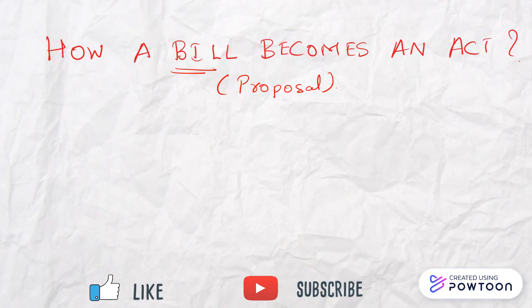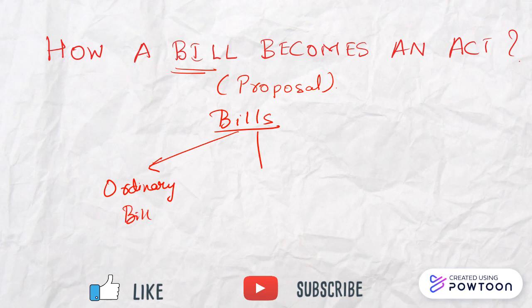So, what are bills and what are the different kinds of bills? As we have already discussed, they are nothing but proposals. Now we have three kinds of bills that are present in our country. There is your ordinary bill, then you have something called your money bill, then you have something called a constitutional amendment